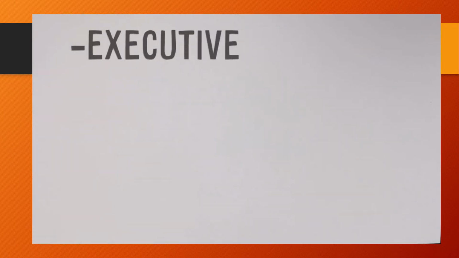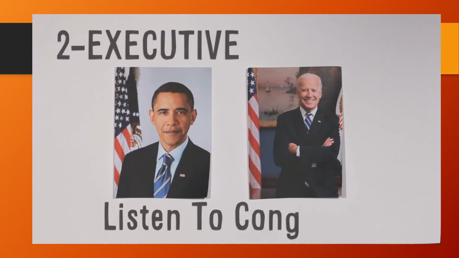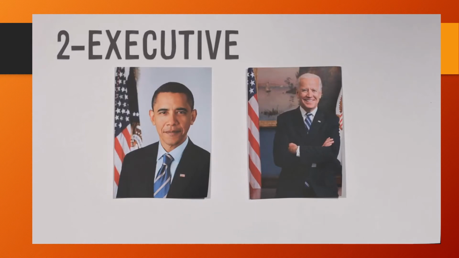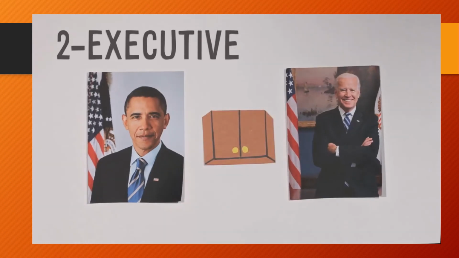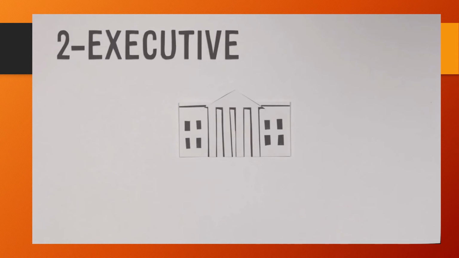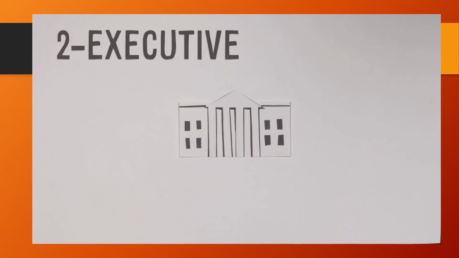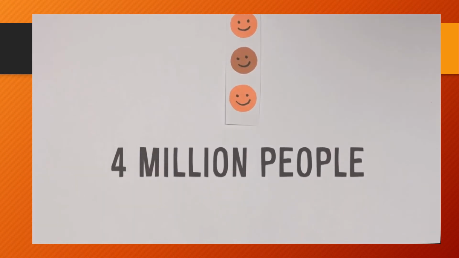The executive branch is described in Article 2 of the Constitution. The leaders of this branch of government are the President and Vice President, who are responsible for enforcing the laws that Congress sets forth. The President works closely with a group of advisors known as the Cabinet. These appointed helpers assist the President in making important decisions within their area of expertise, such as defense, the Treasury, and Homeland Security. The executive branch also appoints government officials, commands the armed forces, and meets with leaders of other nations. All that combined is a lot of work for a lot of people. In fact, the executive branch employs over 4 million people to get everything done.